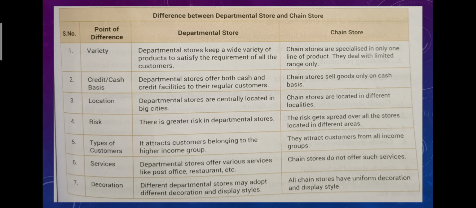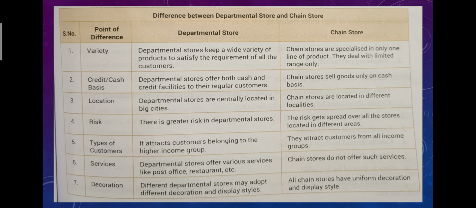Then cash or credit basis. Departmental stores offer both cash and credit facilities to their regular customers. Chain stores sell goods only on a cash basis. No doubt, if you talk about branded stores like Best Price, Metro, Reliance, they are not going to sell the products on a credit basis. They are taking cash payment from the customers. But children, if a simple normal man opens his own departmental store, like a normal shop, then he can sell the goods to his customers on credit also.